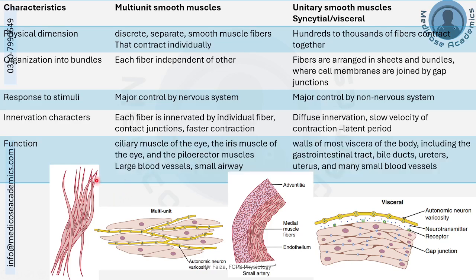If we look at examples of these, the multi-unit smooth muscles would be those where rapid and precise activity is required, like ciliary muscles of the eye, iris muscles of the eye, piloerector muscles present at the hair follicles, larger blood vessels, and the smaller airways like alveoli and smaller bronchioles. Whereas the unitary smooth muscles are present in most viscera of the body, including the GIT, the bladder, bile duct, ureter, uterus, and many small blood vessels.